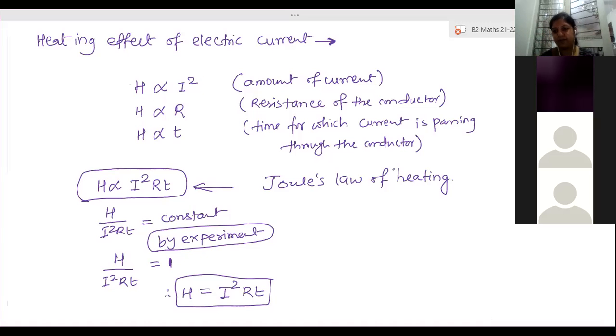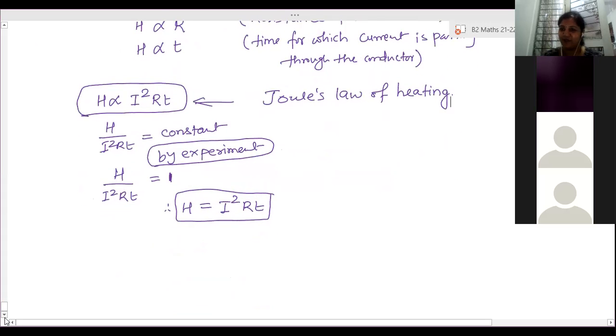Ma'am, but actually we won't touch the bulb so much. I'm explaining how the amount of heat energy produced is proportional to time. Practically it may not happen, but I'm explaining that this is what happens. If you try to touch it, the amount of heat energy produced will always be more. Right? Clear?